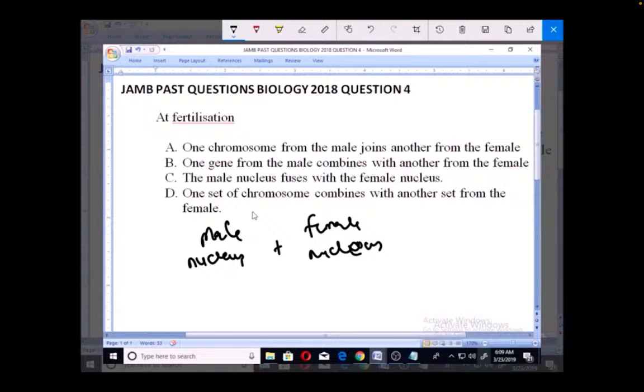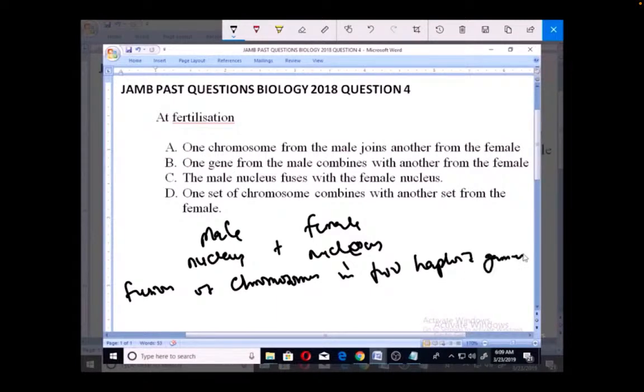But in details, we know that fertilization is what occurs when there is fusion of chromosomes into haploid gametes, talking about the sperm cell and the egg from the female.